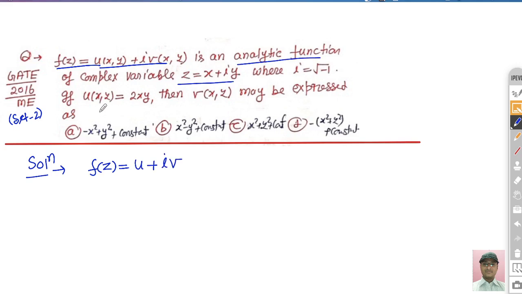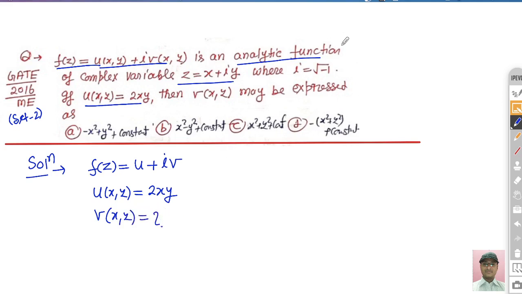Now it says u(x, y) is basically 2xy, and then you have to find out the value of v(x, y). v(x, y) may be expressed as, it asks which of these are correct. So they basically ask for the value of v(x, y).